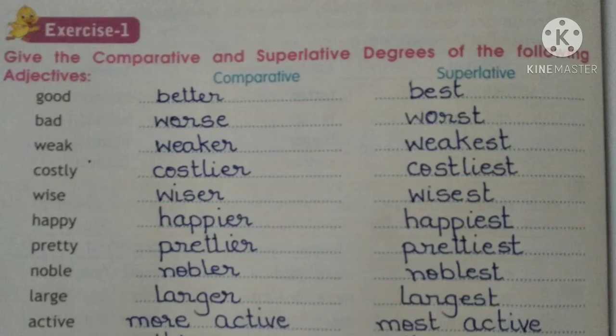So now let us start with exercise 1 and revise whatever we have learnt. All the rules we need to apply in this exercise and make them into the comparative and superlative degree. Your first one, good. Both in the comparative and superlative they are different. Comparative will be better, superlative will be best. Same for bad. It is different, worse. It does not become badder. It becomes worse in comparative and worst in the superlative.